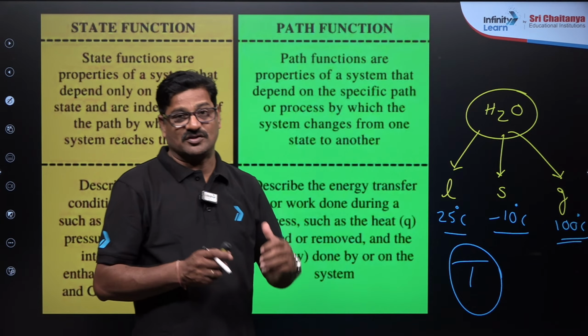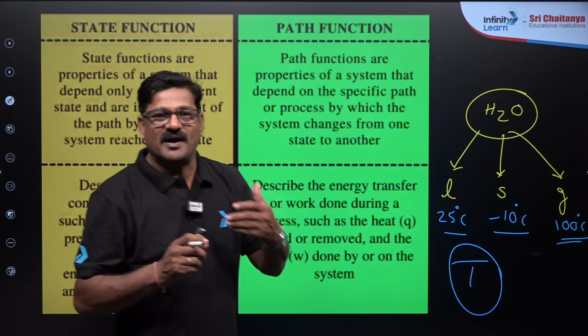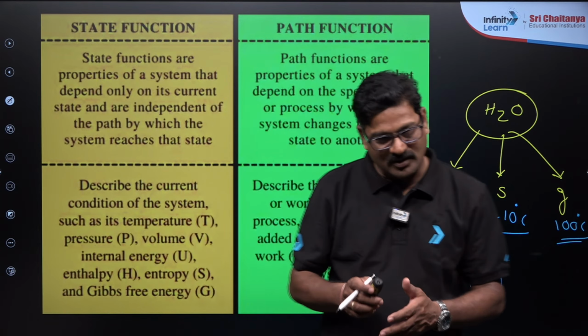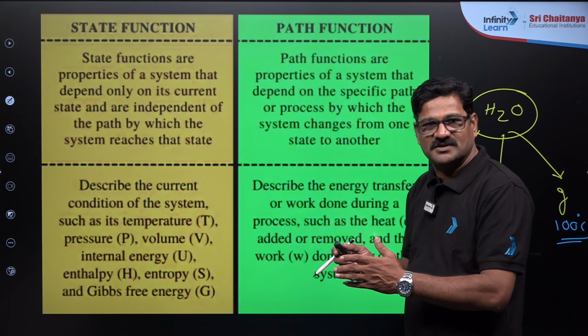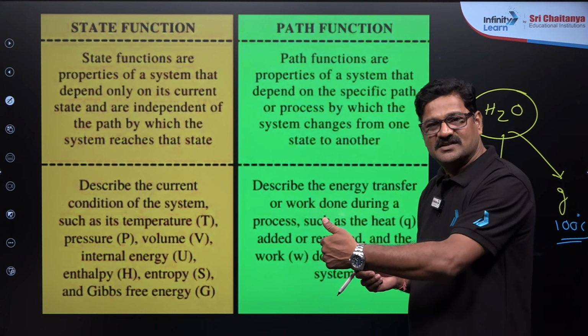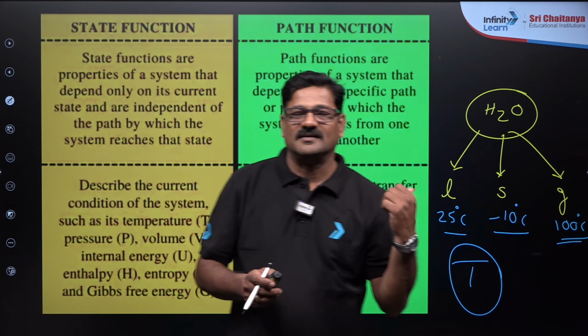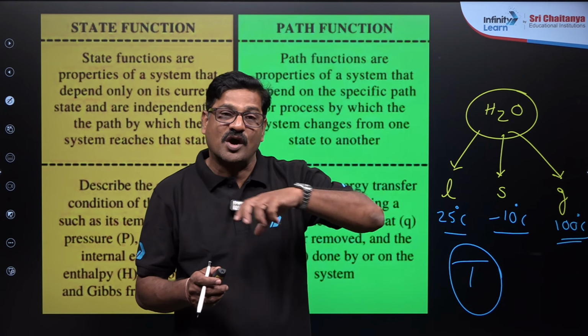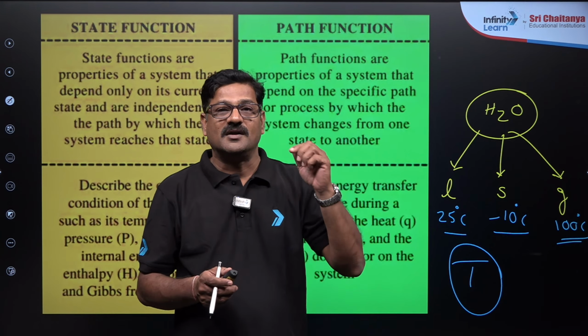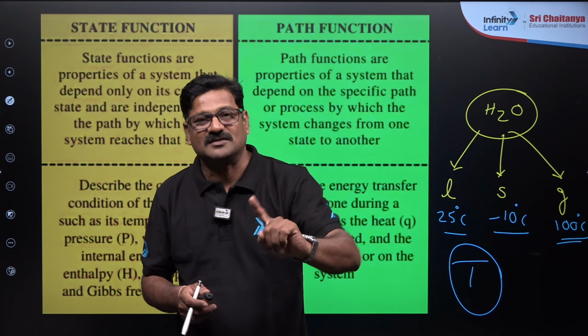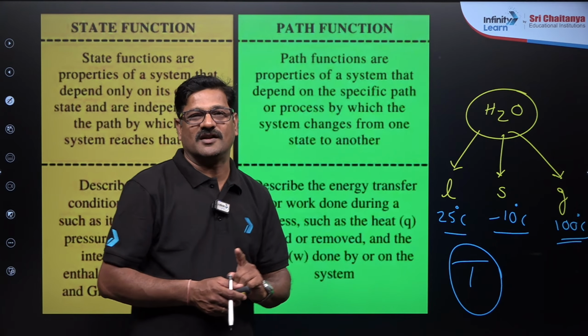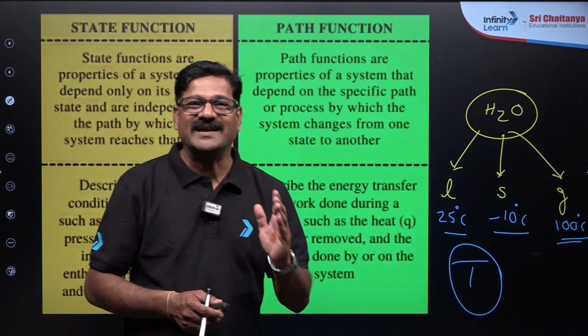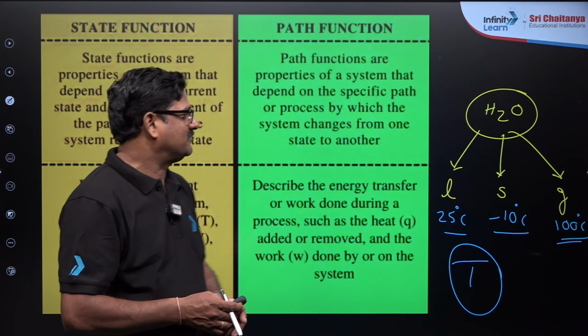While in the other case, the path functions are heat and work. A path function depends on the initial state and final state, and also on how the state is changed, the direction and the path of the process. That is called the path function. Heat and work are path functions.